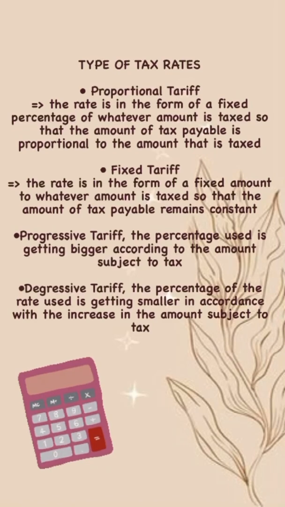Progressive tariff. The percentage is getting bigger according to the amount subject to tax. Degressive tariff. The percentage of the rate used is getting smaller in accordance with the increase in the amount subject to tax.